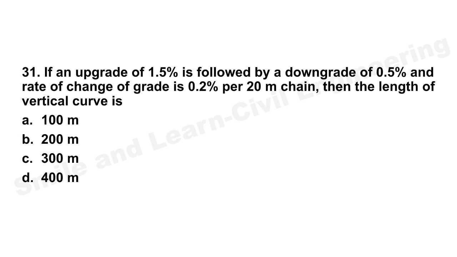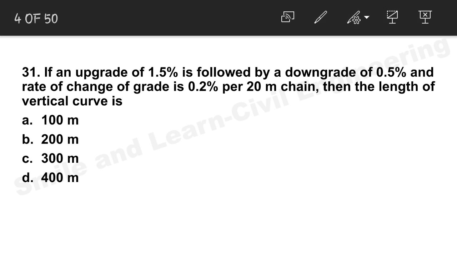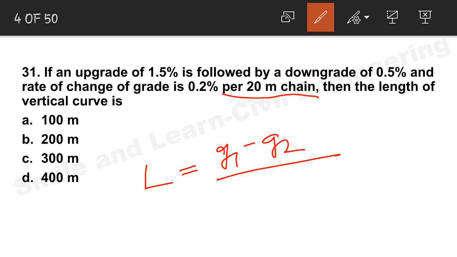Let's move on to the next question, question number 31. If an upgrade of 1.5% is followed by a downgrade of 0.5% and the rate of change of grade is 0.2% per 20 meter chain. This is very important, per 20 meter chain, which I missed in the last video. We all know the formula: length of vertical curve is equal to (G1 minus G2) divided by R. Now R over here is nothing but 0.2 by 20.